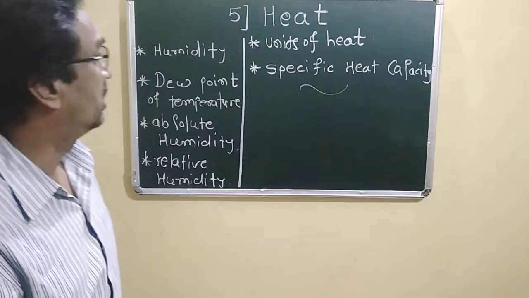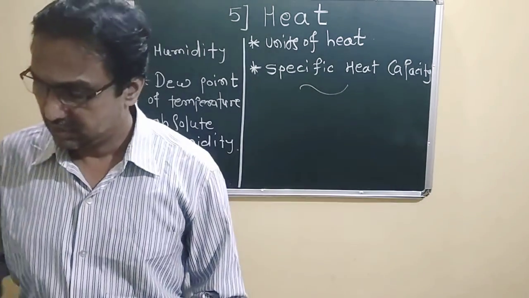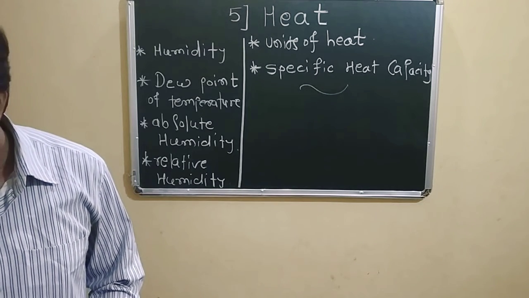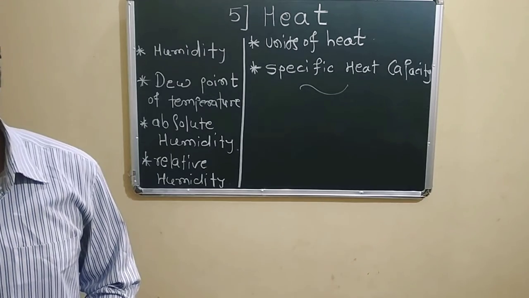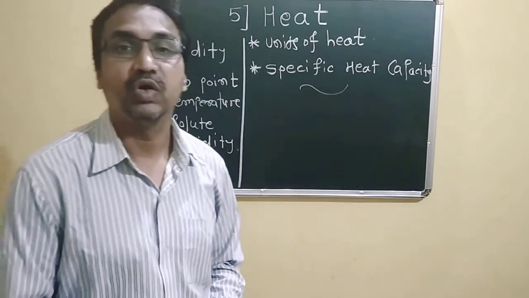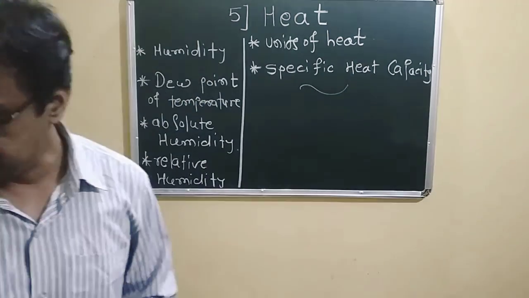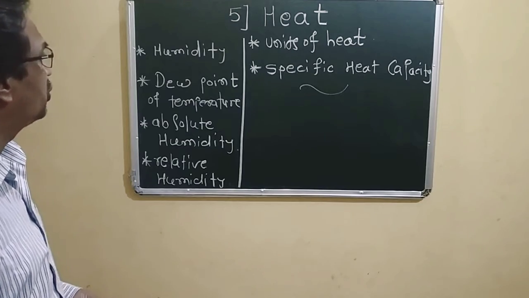Okay, so we have to start with humidity. We have already seen in this chapter there are a lot of points: regulation is there, anomalous behavior is there. After that, there is latent heat of vaporization and latent heat of fusion. So these things we have already studied, and now we have to see humidity.